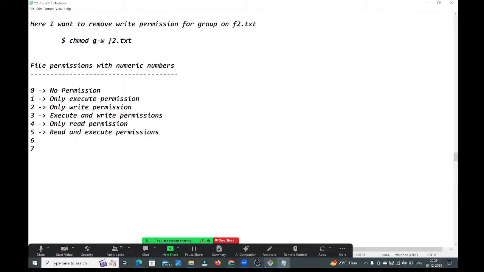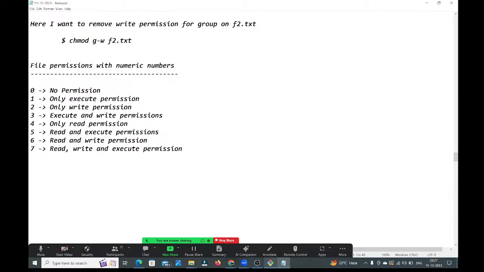Next, 6. 6 will represent read and write permission. What about 7? 7 means read, write and execute permission.